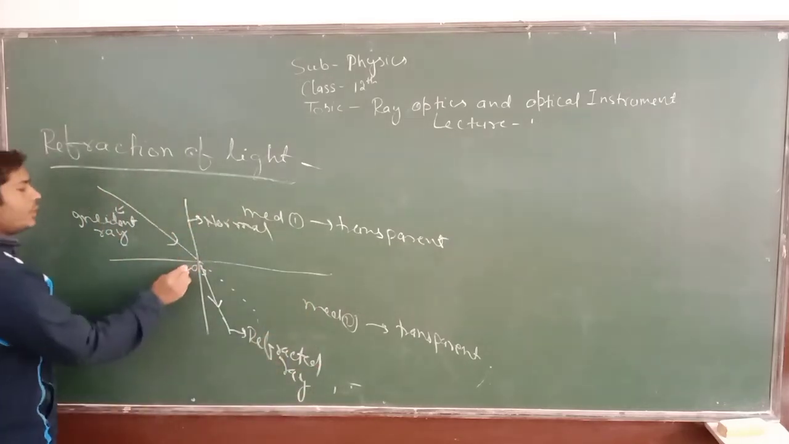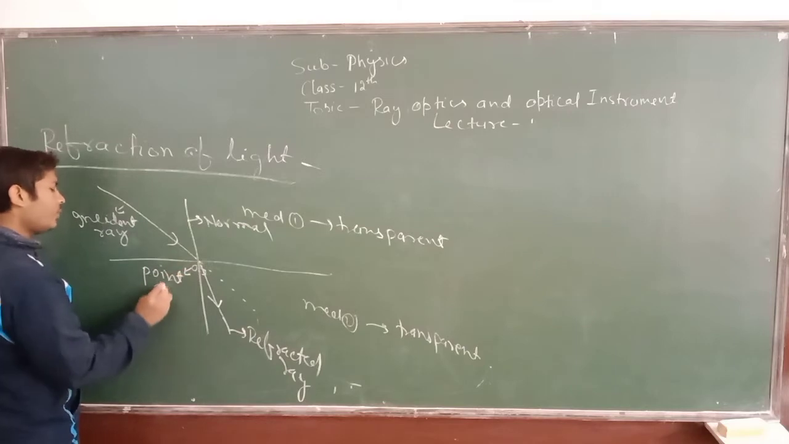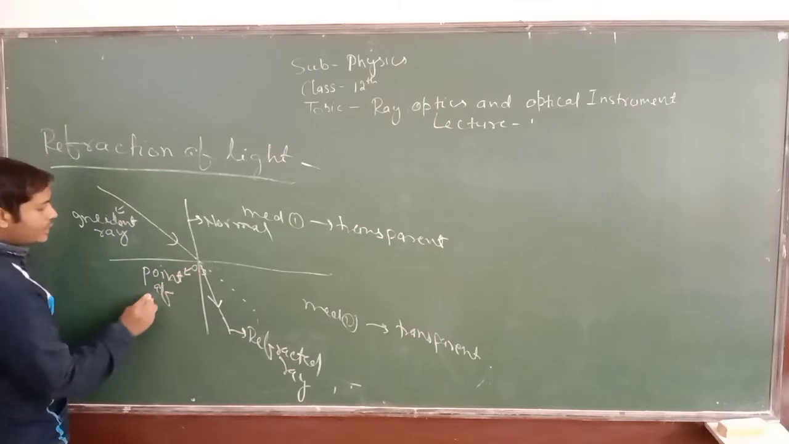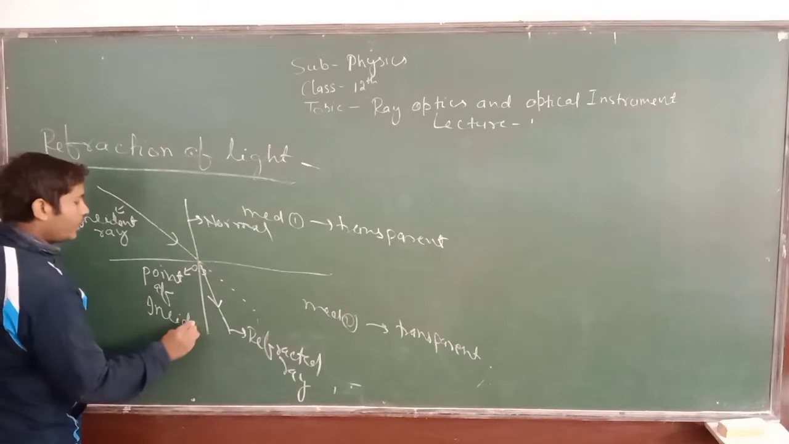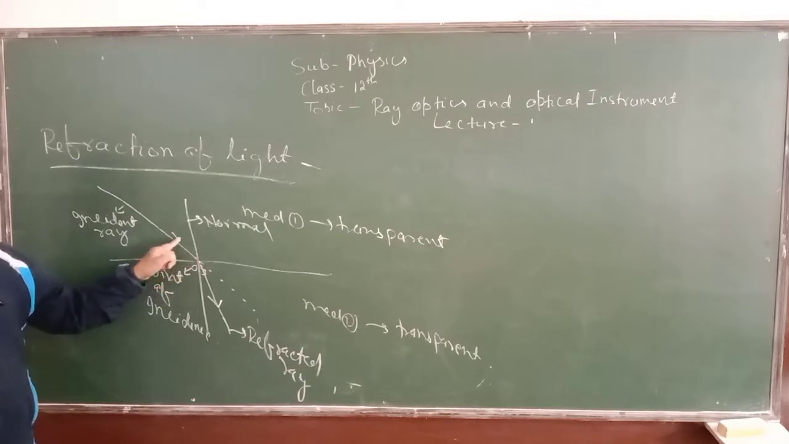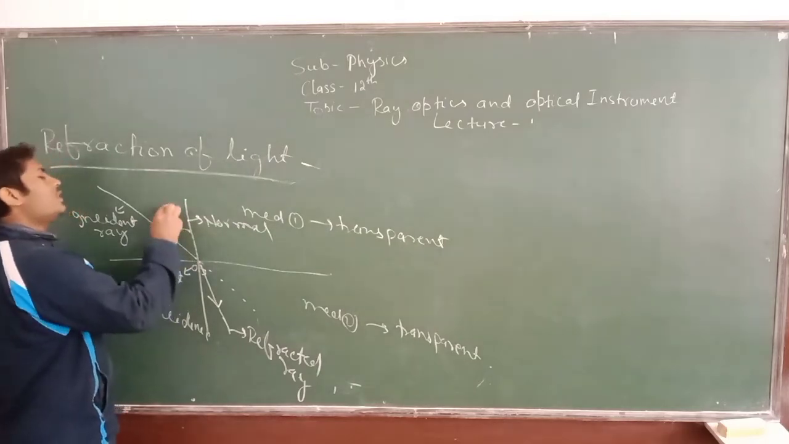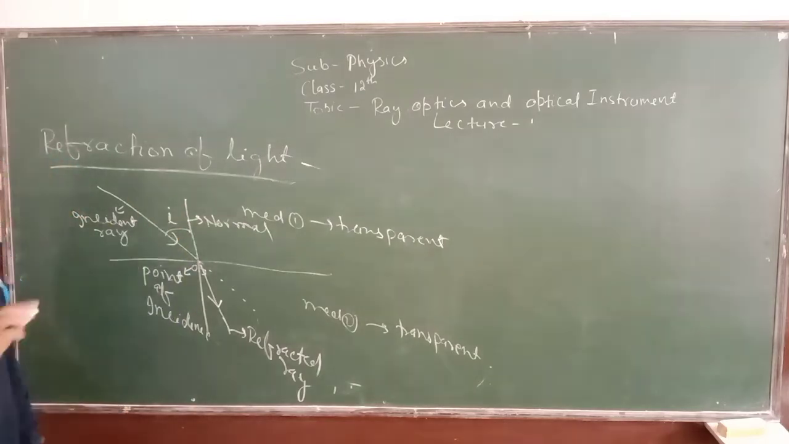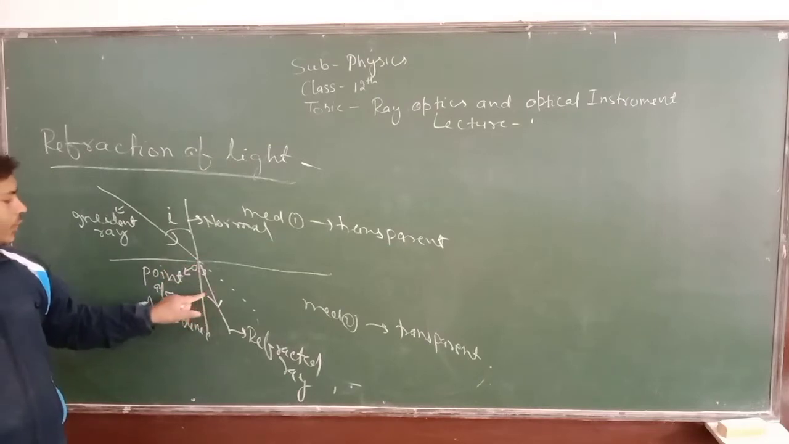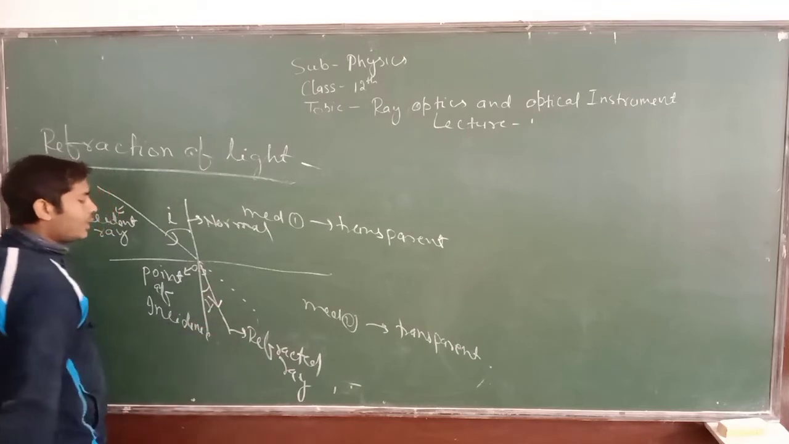And this point is known as the point of incidence. The angle made by the incident ray with the normal is known as the angle of incidence and is indicated by I. And the angle made by the reflected ray with the normal is known as the angle of reflection and is indicated by R.